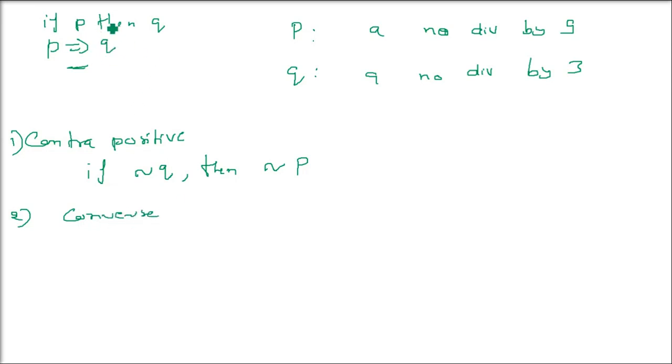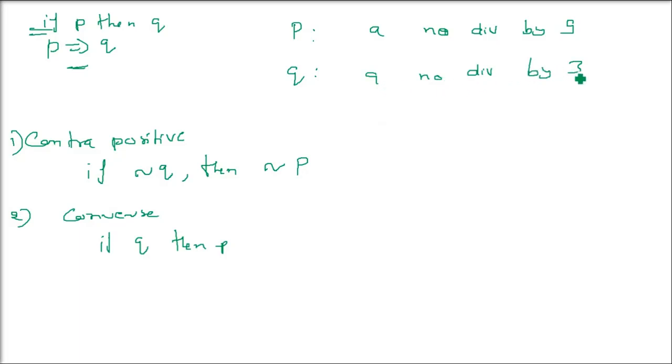Converse. If P and Q are two statements, then the converse of the implication if P then Q will be if Q then P. So the converse of our statement will be if a number is divisible by 3, then it is divisible by 9.